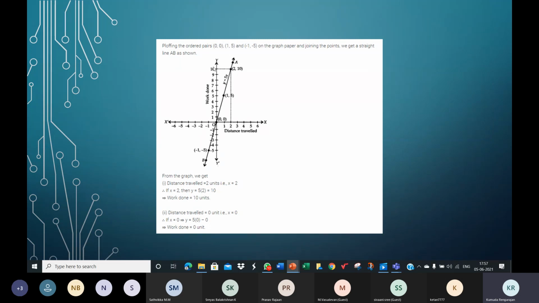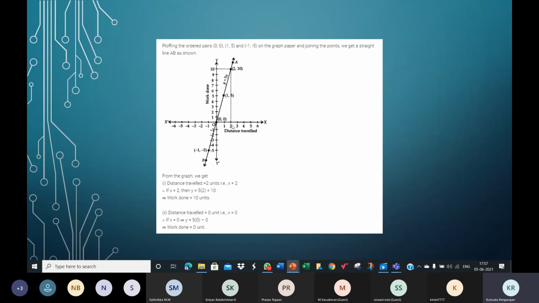See, now this line is perpendicular to the y-axis, or it's parallel to the x-axis. This line is perpendicular to the x-axis, it's parallel to the y-axis. This one is parallel to the x-axis, perpendicular to the y-axis. So you cannot draw lines however we want. It should be like this. So when x is 2, go up till you hit the graph line. Once you meet the graph line, from there, go towards the y-axis and read the value on the y-axis.